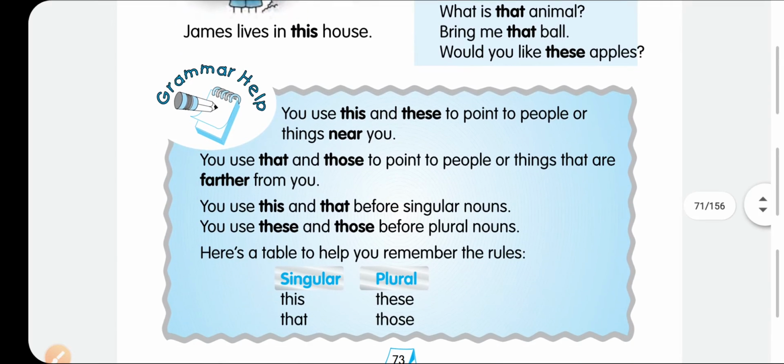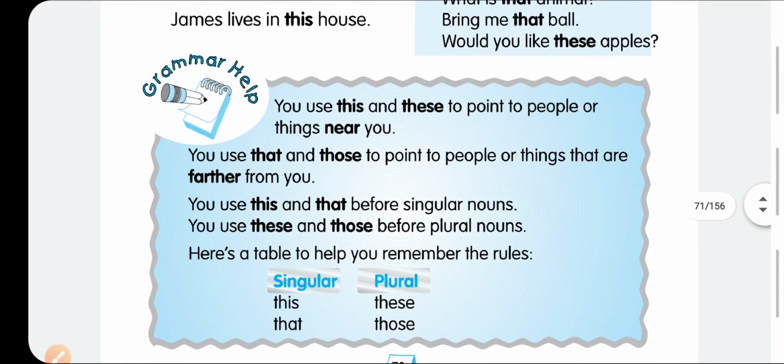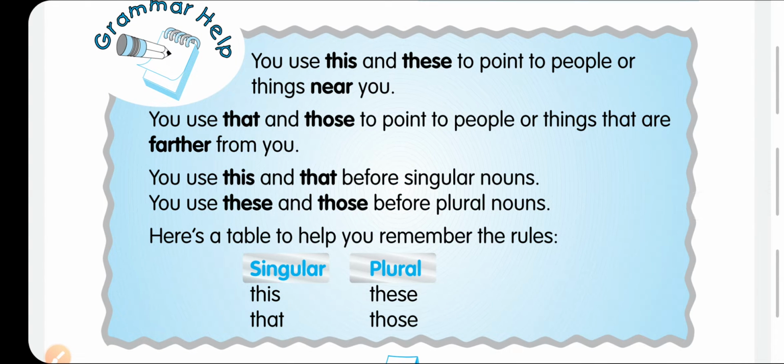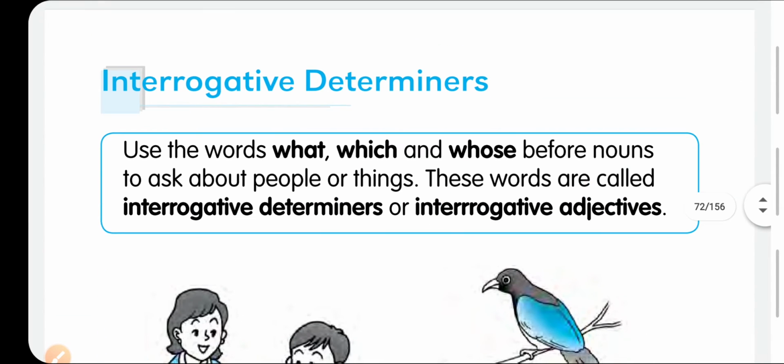But you have to think about two points here. One, you use this and these to point to people or things which are near you. In place of singular you use this, and in place of plural you use these. But you use that and those to point to people or things that are farther from you, things which are not near us. In case of singular we use that, and in case of plural we use those.